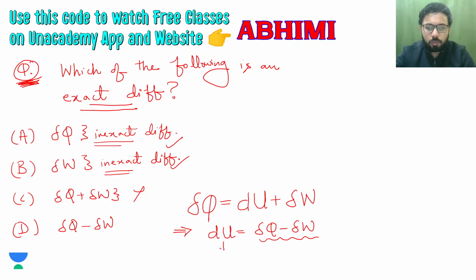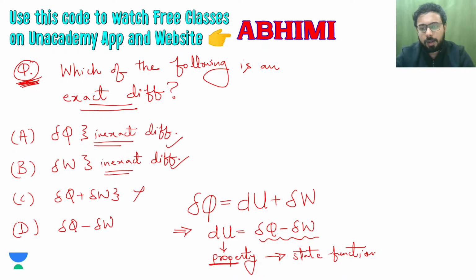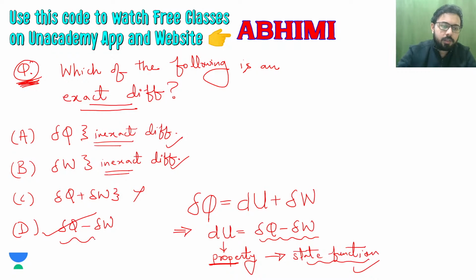This del U is a property, as I have discussed in this class, and since it is a property, it is a state function, not a path function. We knew that properties are exact differentials, and therefore the correct answer is del Q minus del W, which is nothing but the change in energy.